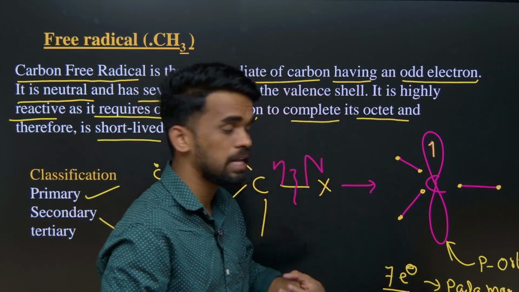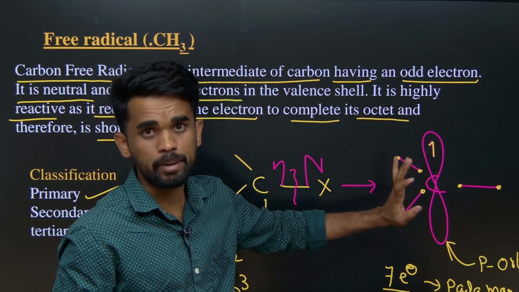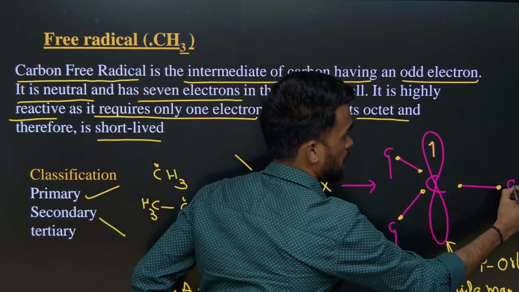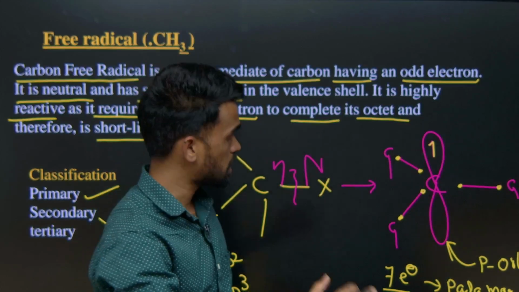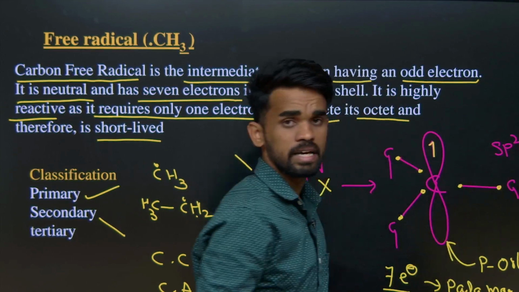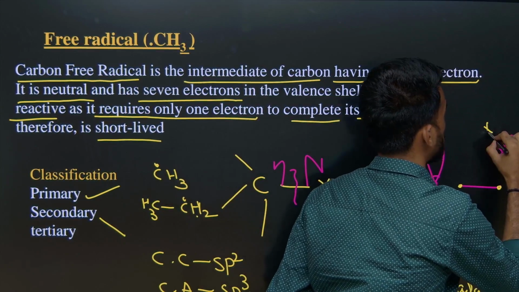When electron releasing groups are attached, it will generally have sp2 hybridization. So sp2, you just remember.